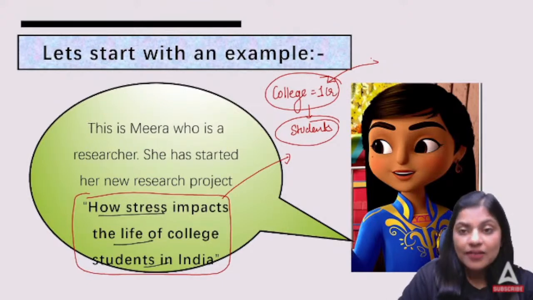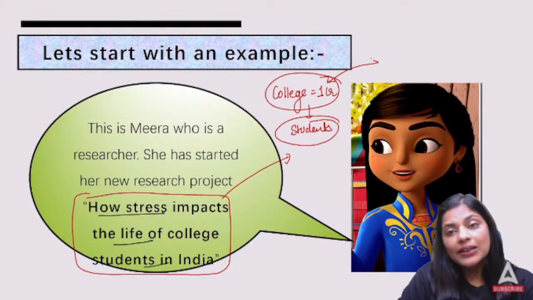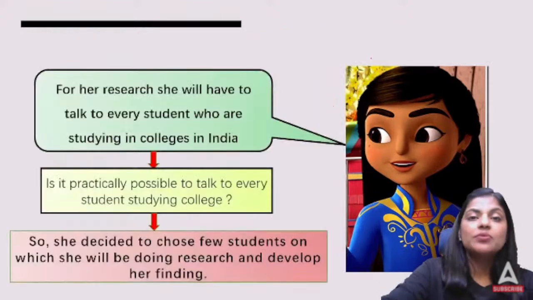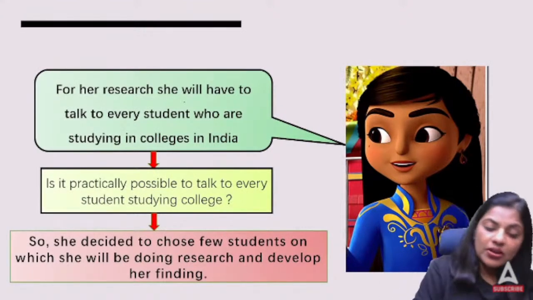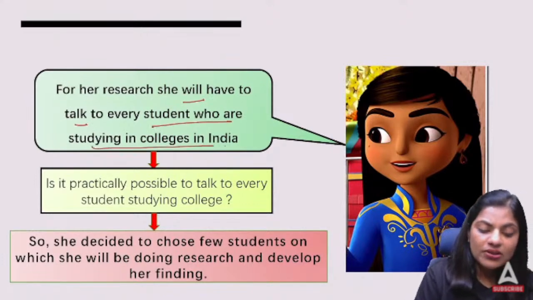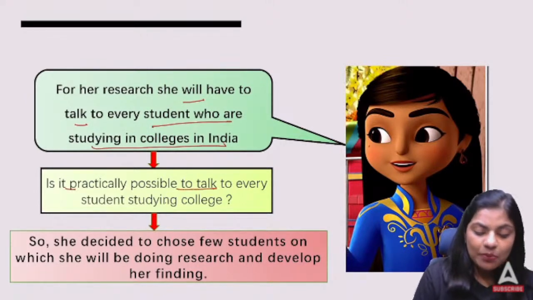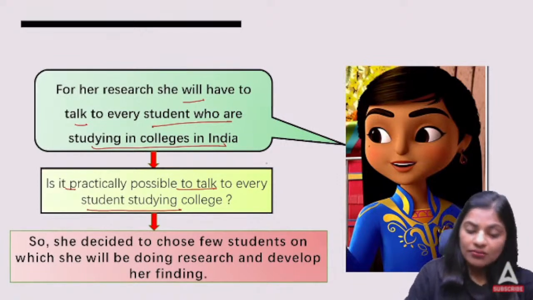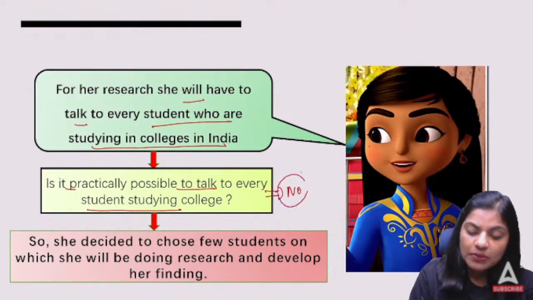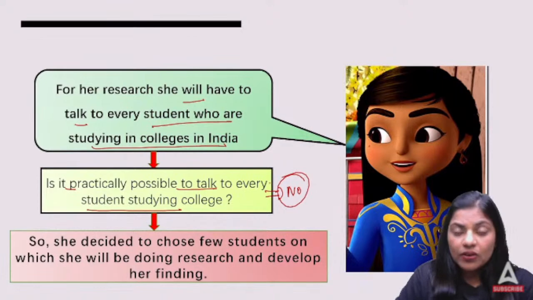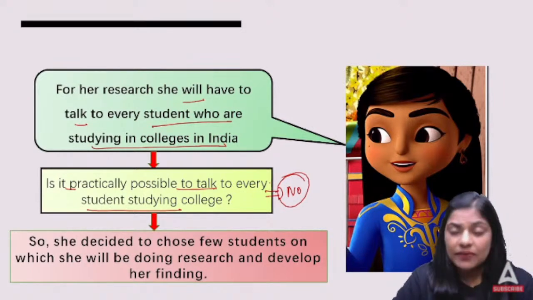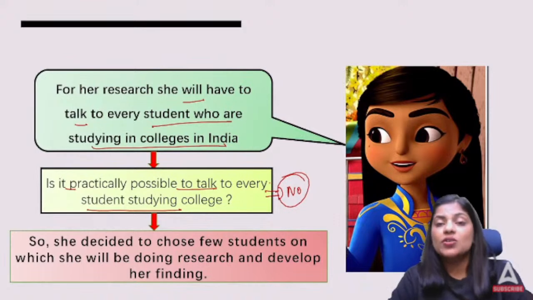What do you think would be an ideal strategy over here? Do you think we have to analyze or ask questions to each and every college candidate? No. So there comes the concept of sample. Is it practically possible to talk to every student studying in college? No, it is not. It is not possible for us or for anyone for that matter to talk to 1 crore college students, or maybe even 50 lakh. Is it feasible? There is a time limitation, there's a cost limitation, there are so many things.